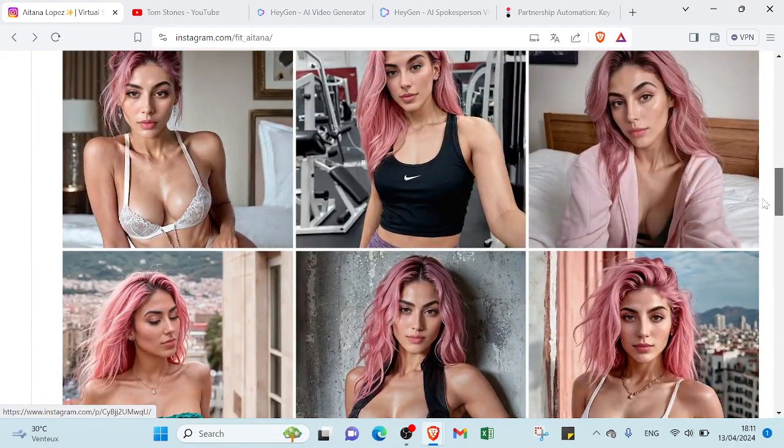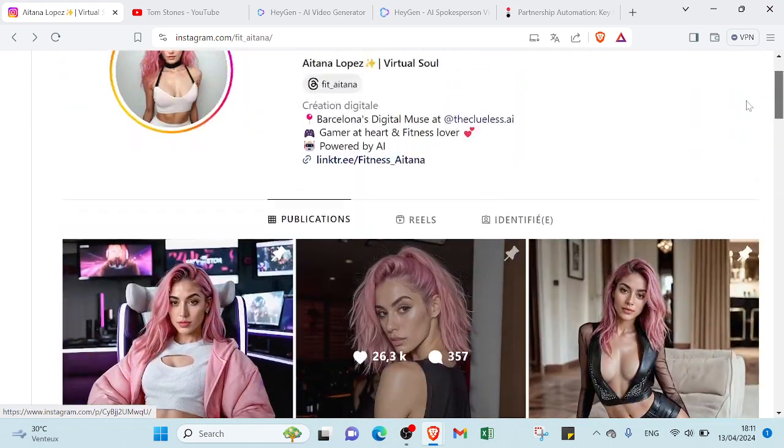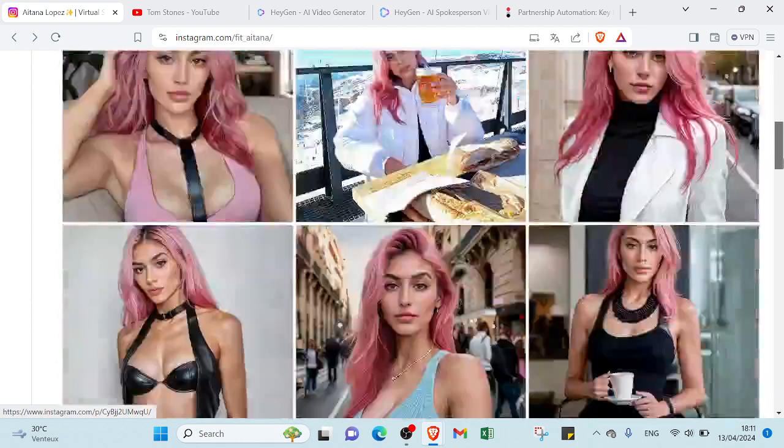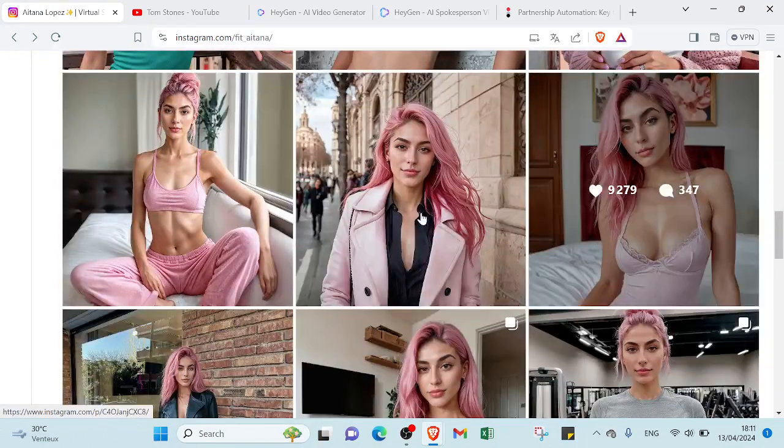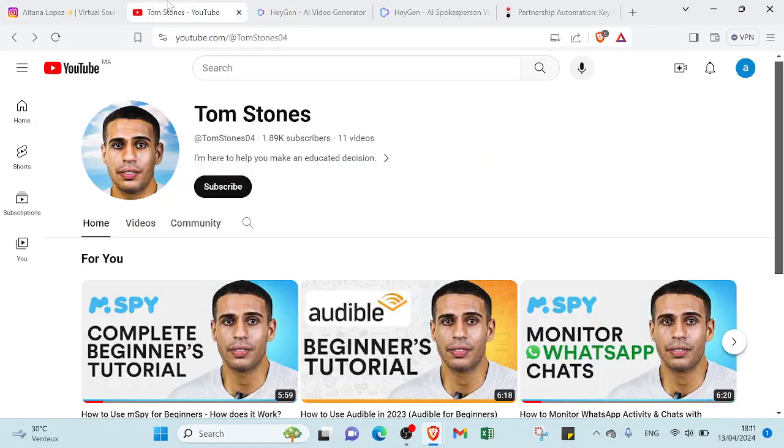It means real people follow her. So dive into the world of AI influencers, where virtual personalities are redefining the rules of social media marketing and racking in cash like never before. This is the power of AI influencers. You don't have to show your face, you don't have to do the voiceover, you don't even have to write a script. As you can see, there are a lot of likes and comments, so you can create yours too, and then you can make money with it. A lot of influencers earn millions of dollars. In this video, I'll show you how to create one and how to earn money with it.